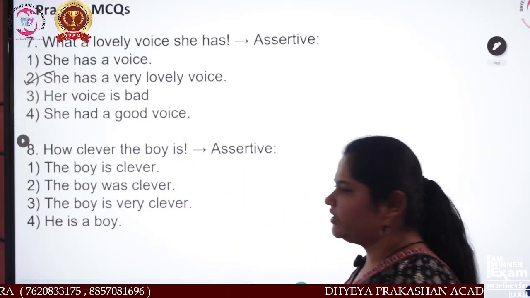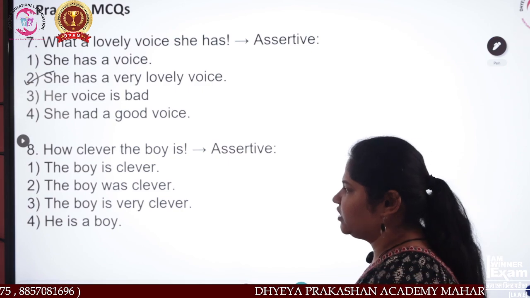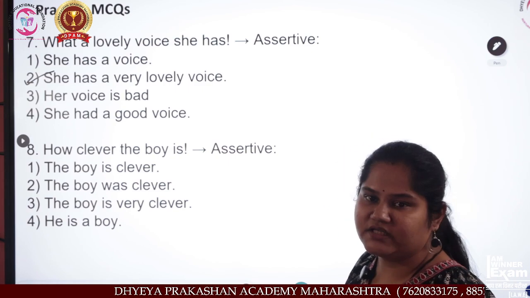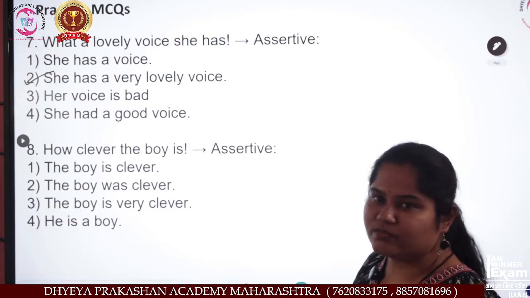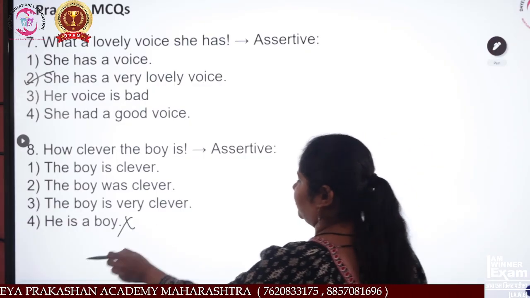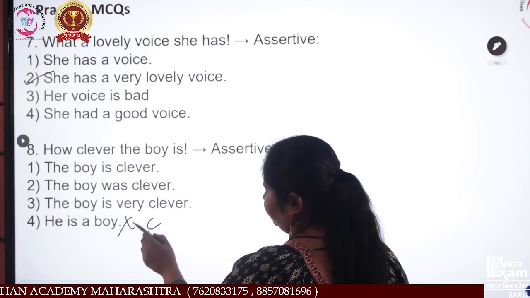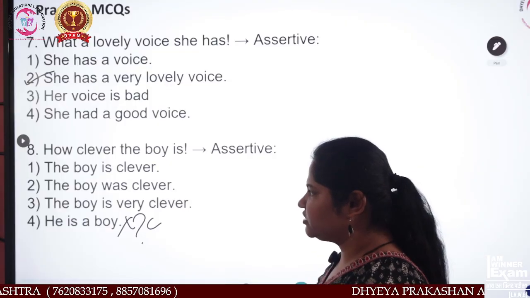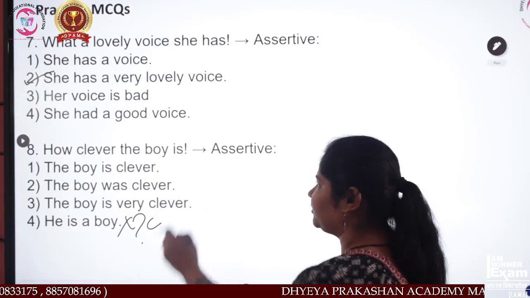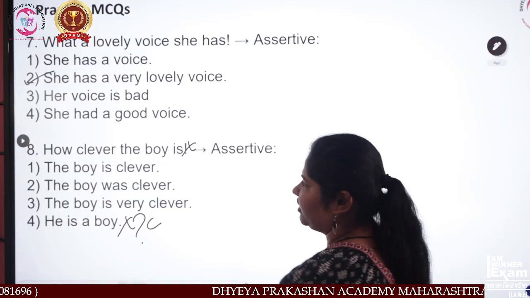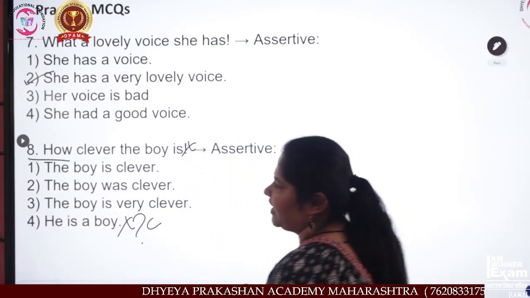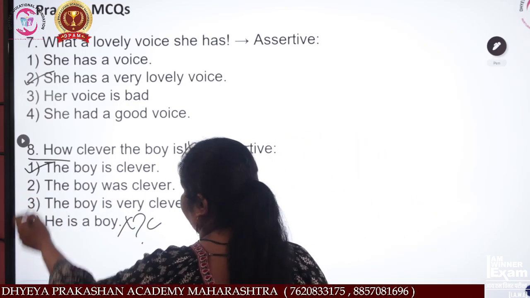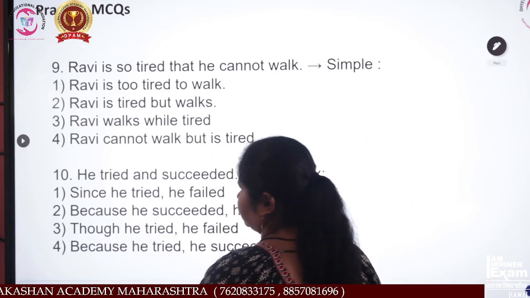How clever the boy is! Exclamatory. Now see, the boy is clever. The boy was clever. The boy is very clever. Or he is a boy. See, this is not related. Clever is missing over here. Okay. Now remain these three. Now see which one is right. We have to remove this exclamatory. We have to remove this also. And make a little bit of changes. So what will be the answer? The boy is clever is the answer.